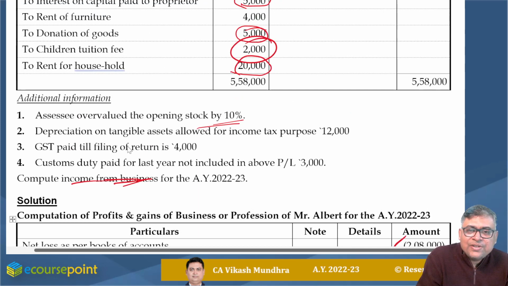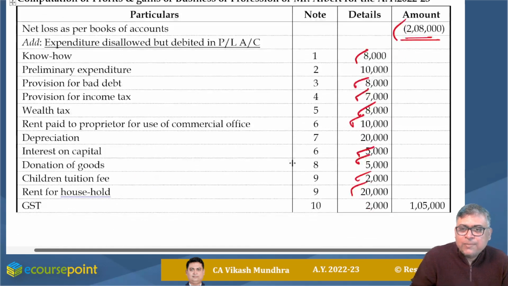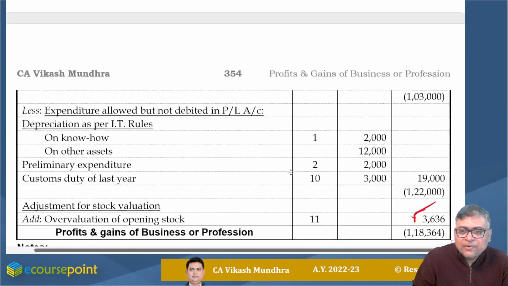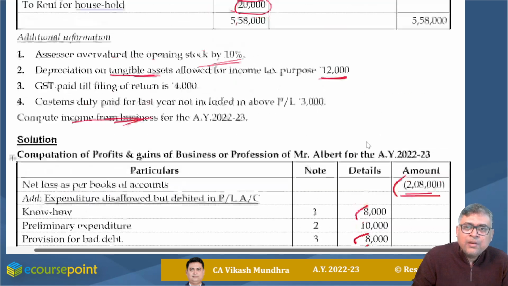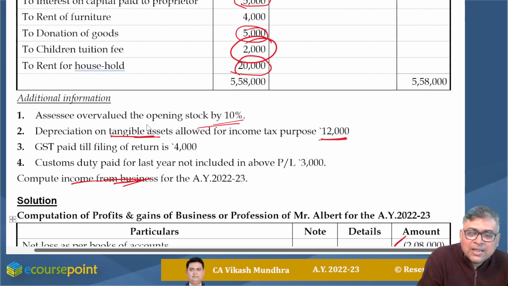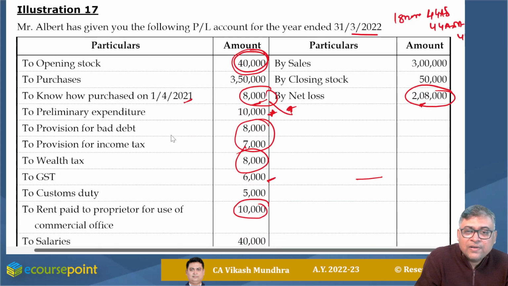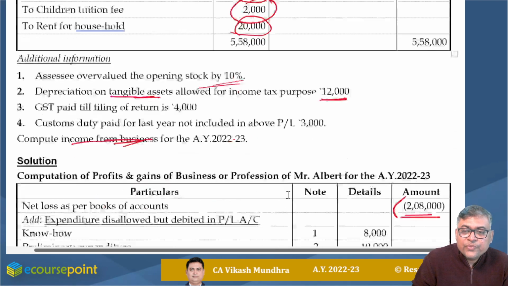Depreciation on tangible assets allowed for income tax purpose is 12,000. Here I have debited 20,000, so it should be nullified. So I'm going to add back this 20,000, and on tangible assets I'm eligible for 12,000. I consider this 12,000 as a reduction, a less item. Moreover, now it is clear that on tangible assets it is 12,000. Intangible assets like know-how, which I bought on 1st April 2021, depreciation is required to be provided on 8,000 at the rate of 25%. That comes to 2,000.